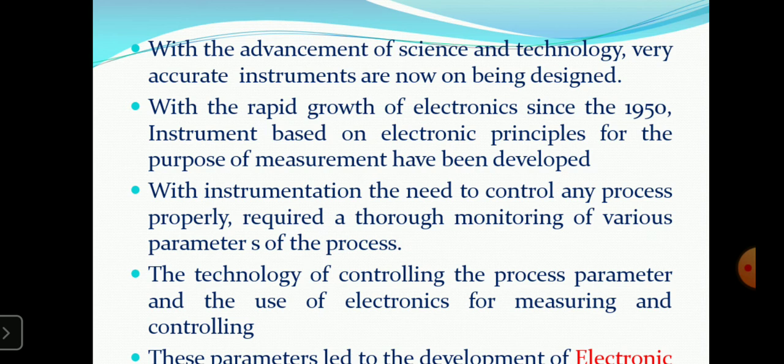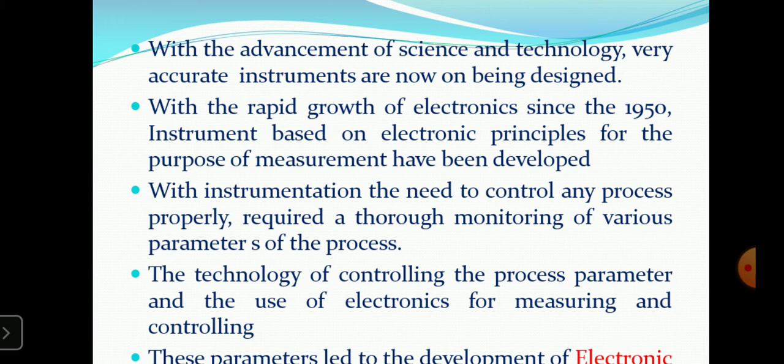So day by day there is a lot of change in instrumentation: mechanical to electrical, electrical to electronics, and electronics to now the IoT system. In an IoT system, all the machines work using commands from your computers, your laptops, or your mobile, or just some sensors. You can give the command through the sensors.